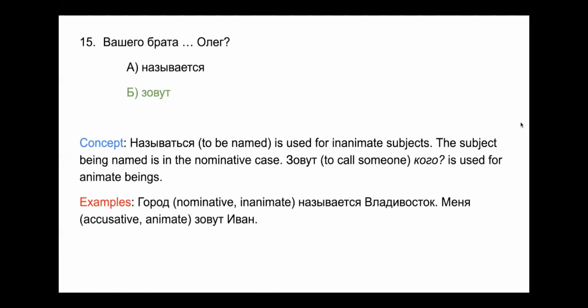If you were to use называется, вашего брата would have to be in a nominative case. It would have to be ваш брат. But again, do not ever use the verb называться with animate beings. I'm just telling you that to show how to differentiate between these two verbs using cases, using the endings.